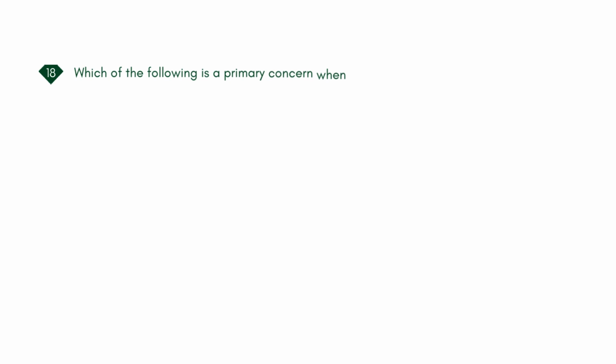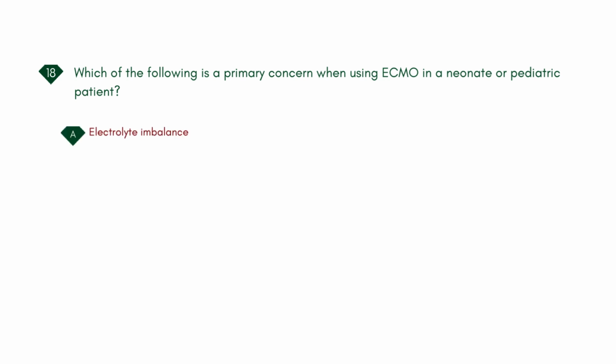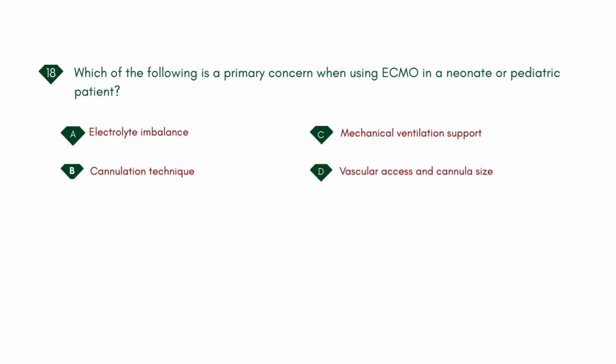Which of the following is a primary concern when using ECMO in a neonate or pediatric patient? A. Electrolyte imbalance. B. Cannulation technique. C. Mechanical ventilation support. D. Vascular access and cannula size. Answer: D. Vascular access and cannula size.